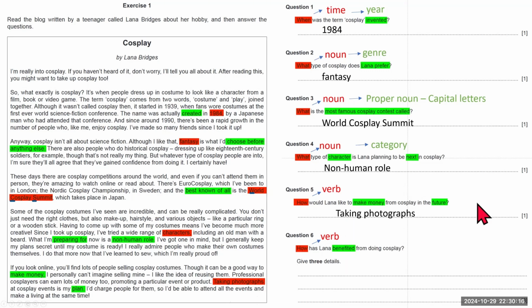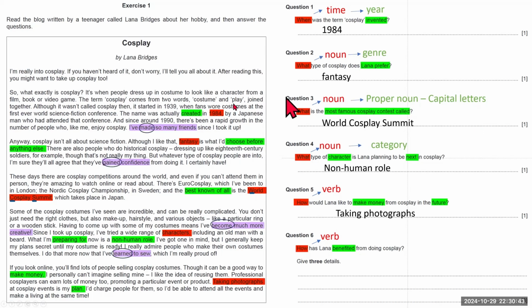Okay, question 6 is the most challenging one. And you will see that the answer is from everywhere. So the benefit of doing cosplay is she has made so many friends, gained confidence, become much more creative, and learned to sew. I want you to notice that I was looking for verbs, and here they are: made, gained, become, and learned.